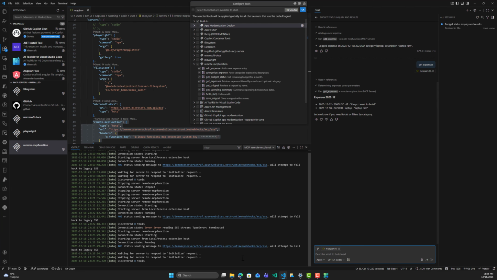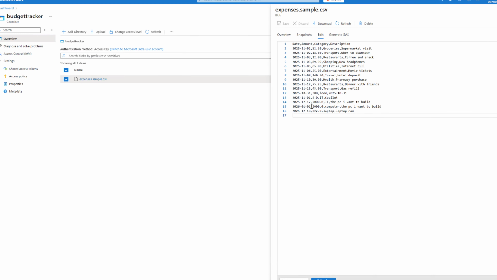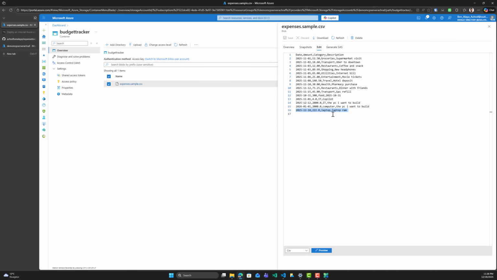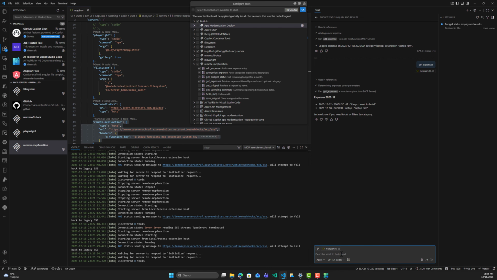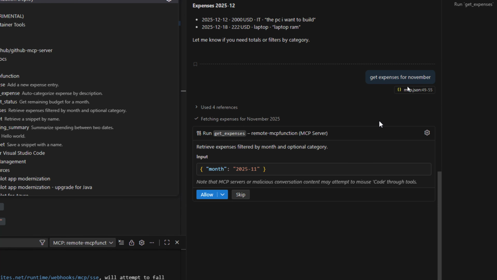So if we go back to the files right here, we can see for December we only have this data like that. So if I want, let me try right here, get expenses for November, and let's see the results.